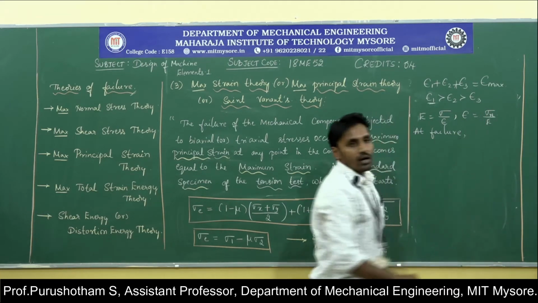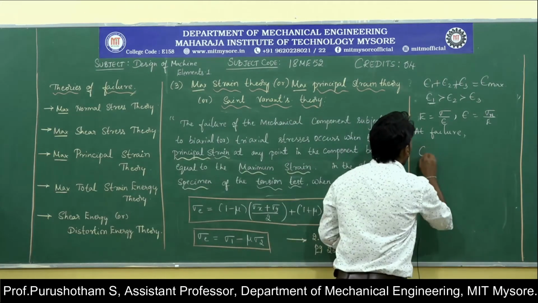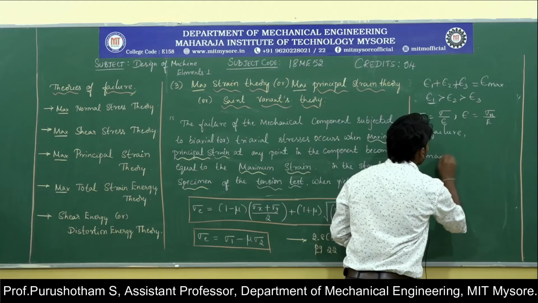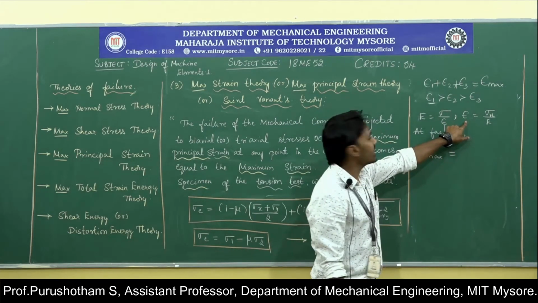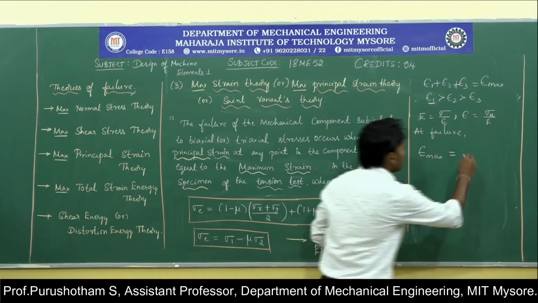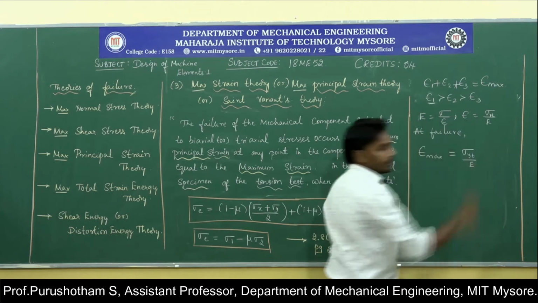At failure, according to the statement of this theory, the maximum principal strain equals the strain induced in the standard test specimen at yield point, that is sigma yt by E.